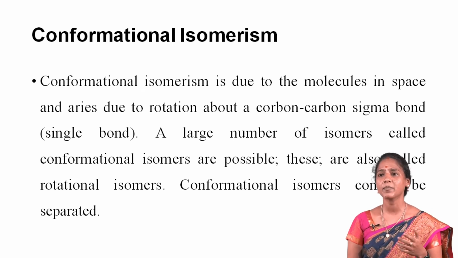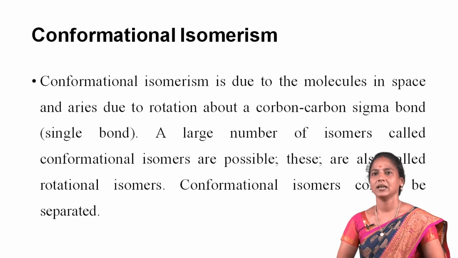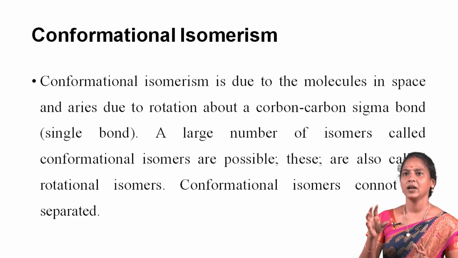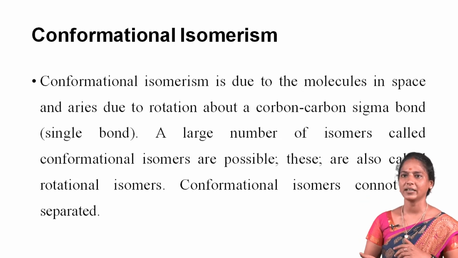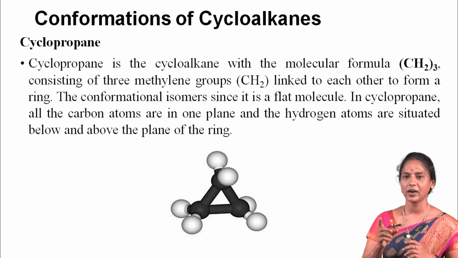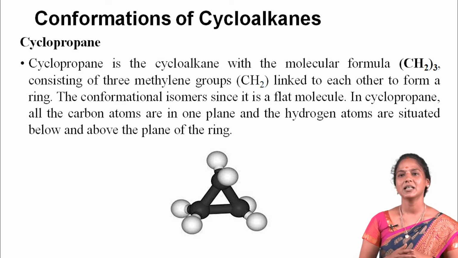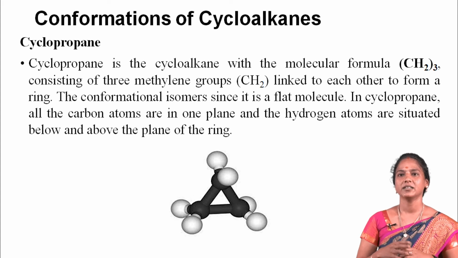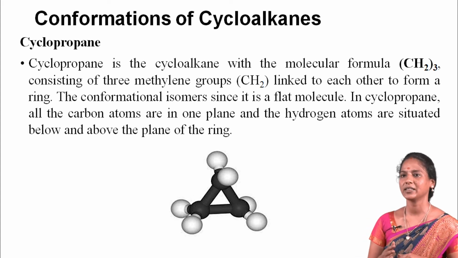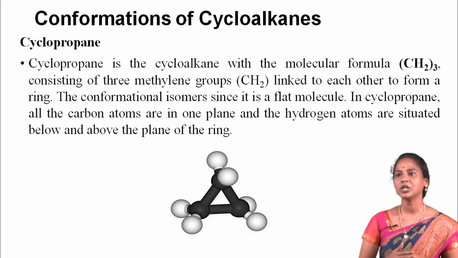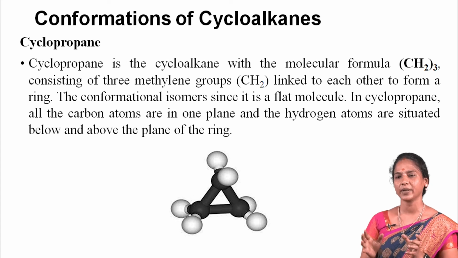Conformational isomers cannot be separated. Now, conformations of cycloalkanes. First of all, the first one is cyclopropane. Cyclopropane is the cycloalkane with the molecular formula C3H6, consisting of three methylene groups, CH2, linked to each other to form a ring.